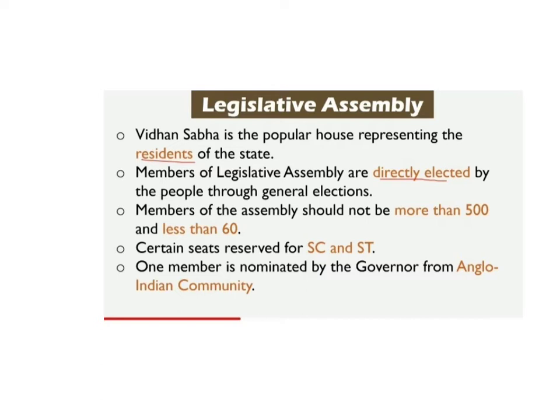Members of the legislative assembly are directly elected by the people through general elections, like in the Lok Sabha elections. At the state level, the people choose their representatives through general elections. Members of the assembly should not be more than 500 and not less than 60, not 59, not 58, but not less than 60.